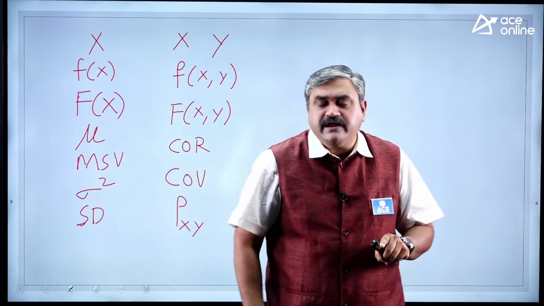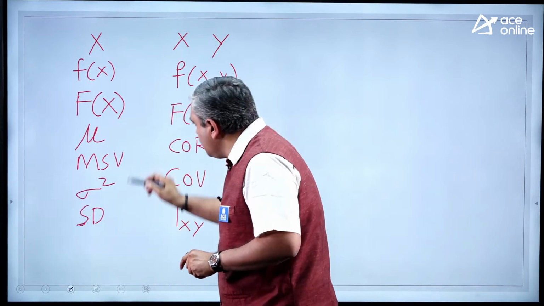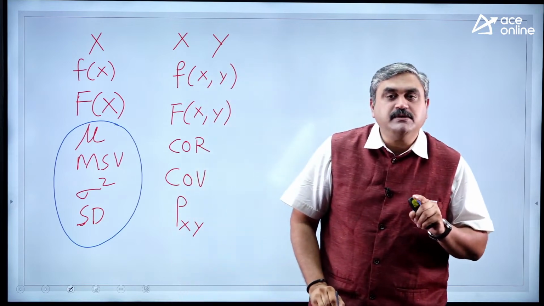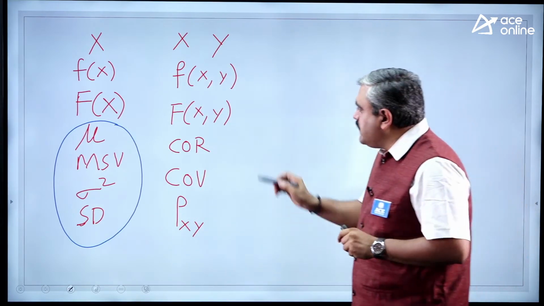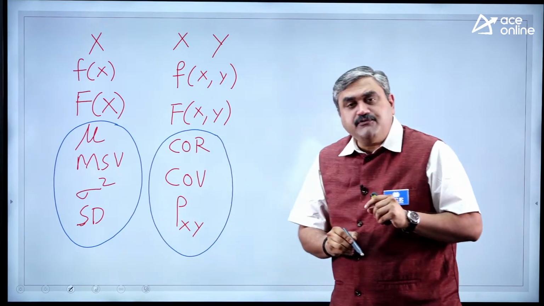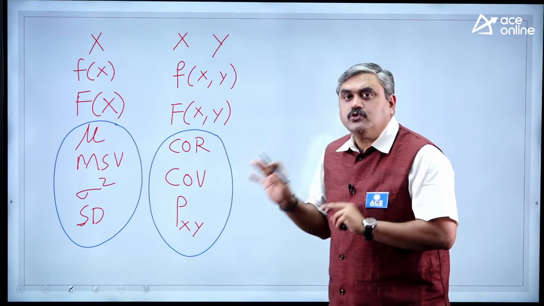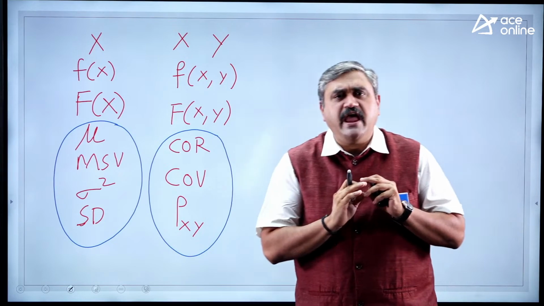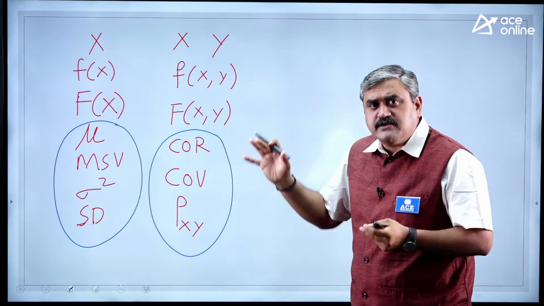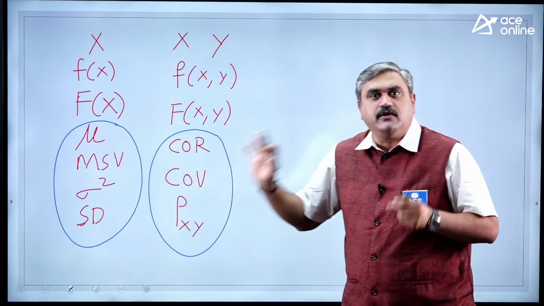So when you refer to a single random variable, these are our statistical parameters. But when you go for multiple random variables, these are the things that you need to get. Now if you observe carefully, these are not actually specified in your syllabus, but without knowing these things, you cannot understand anything. That is the reason for the first two parts of your communication part, coming under random variables and random processes, you need to understand these concepts.